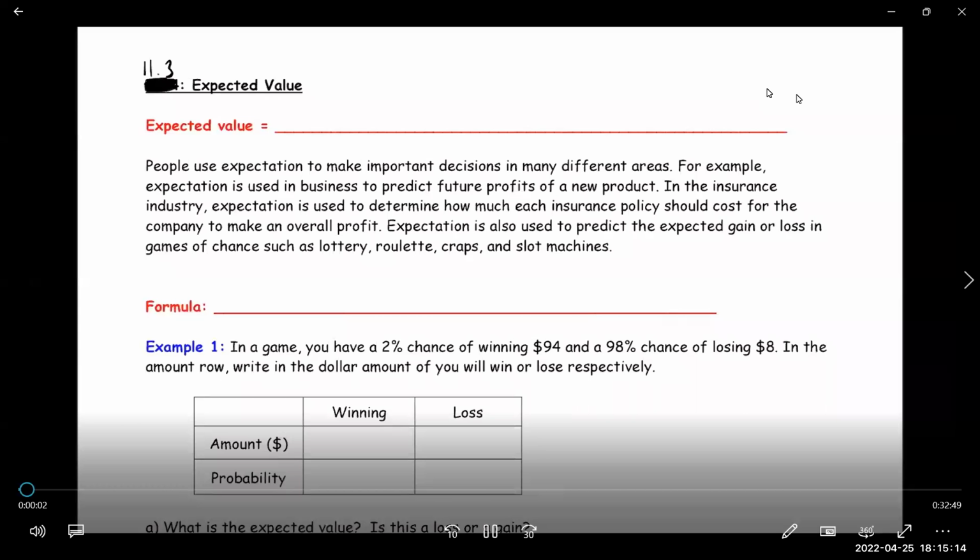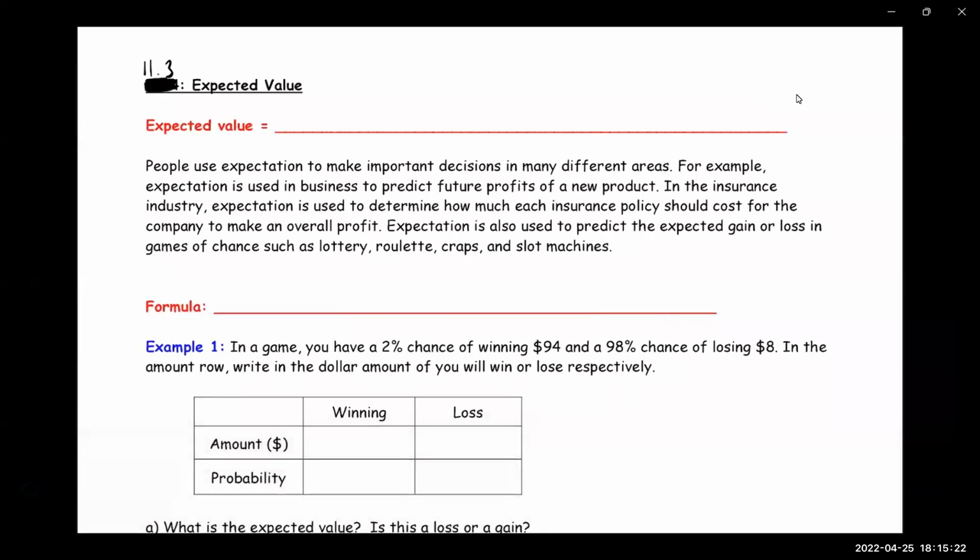Okay, so expected value. So what is expected value? Expected value is when you are either gambling or playing in a raffle, where there's some probability involved, and you want to know what the expected outcome is going to be. So on average, are you going to win money or are you going to lose money each time you play? So let's see what it says here.